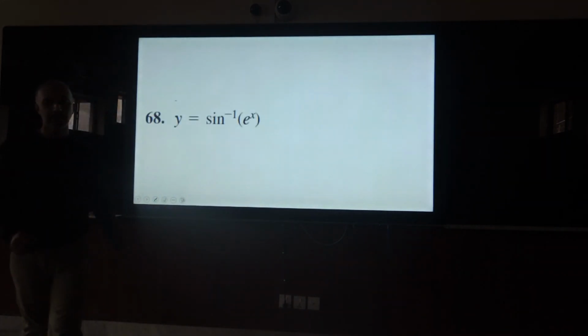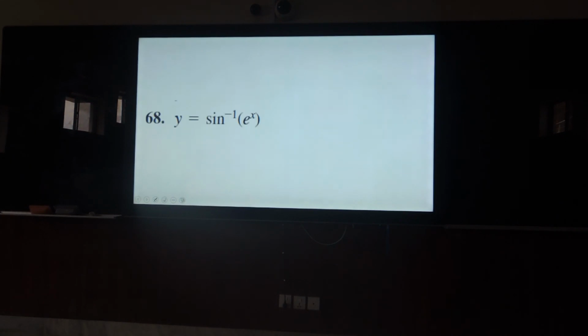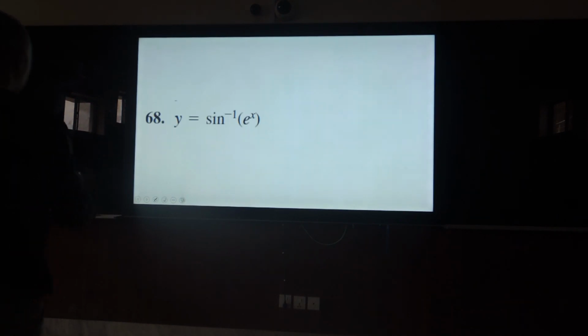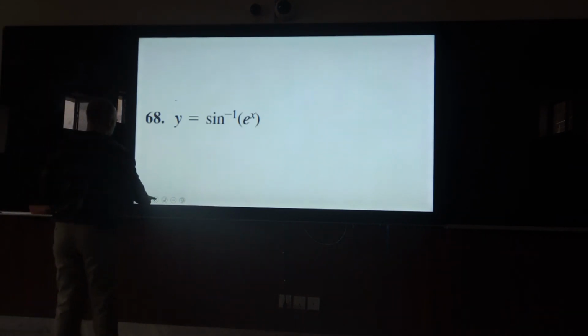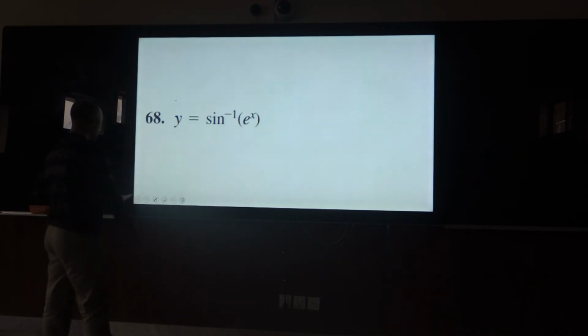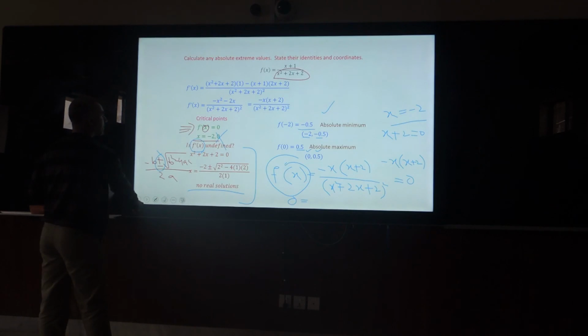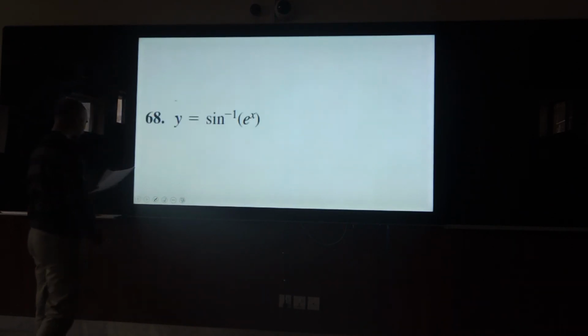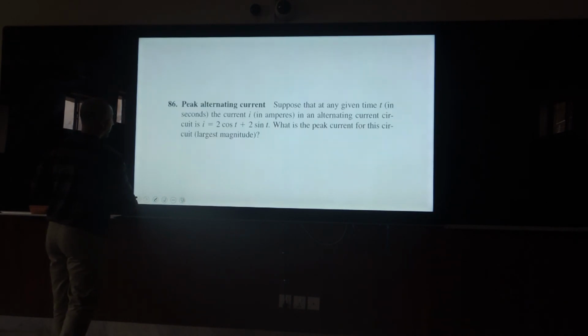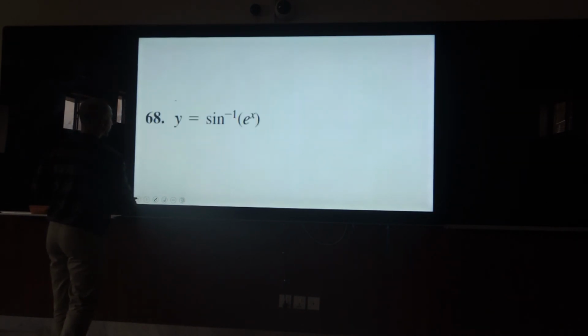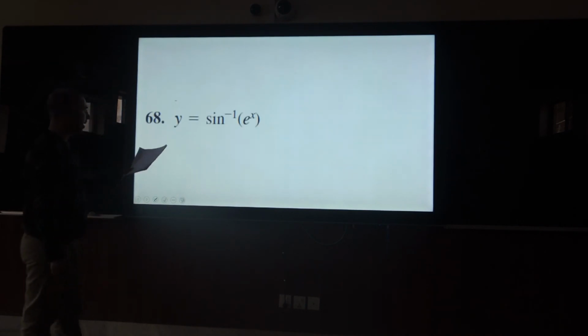Okay, there is a question from your Thomas Calculus textbook, and the question is that we need to determine the maximum values.